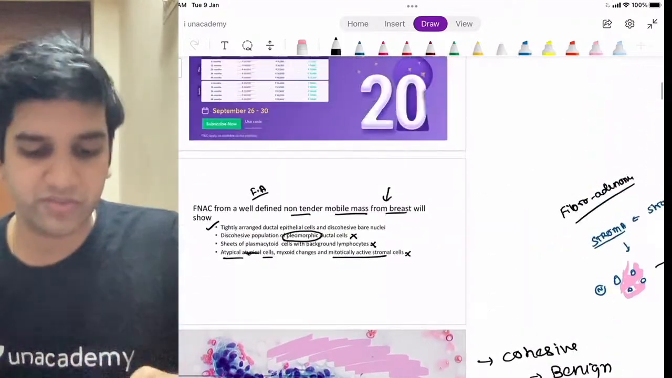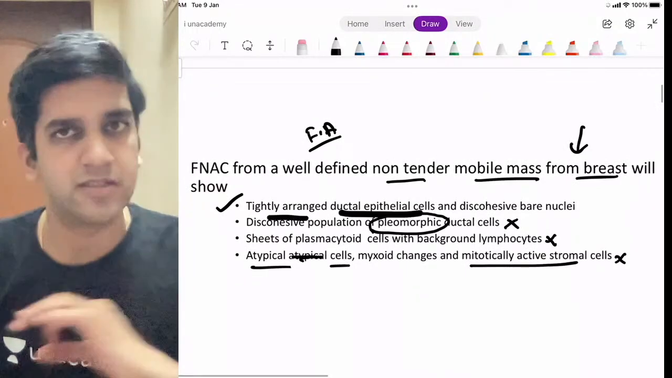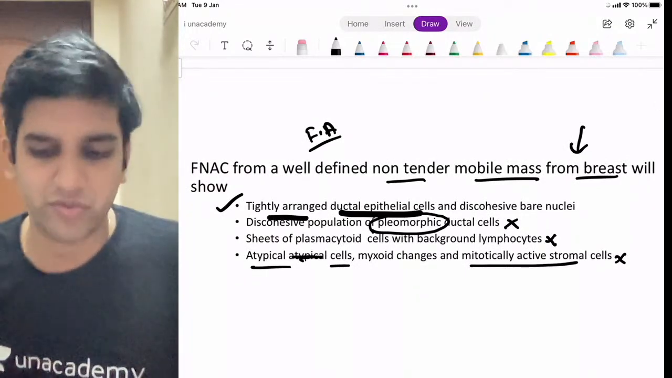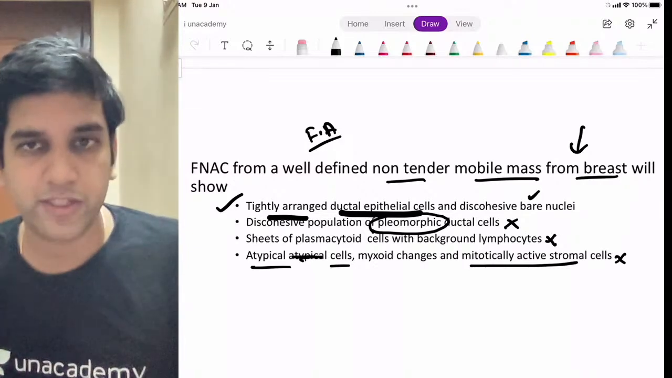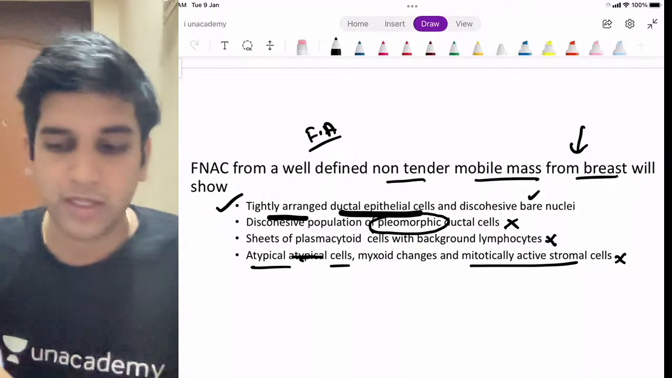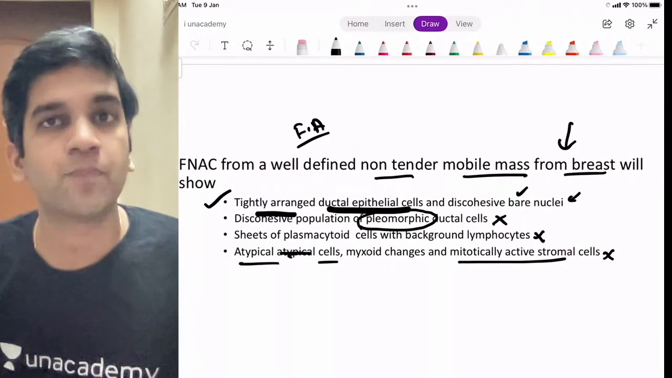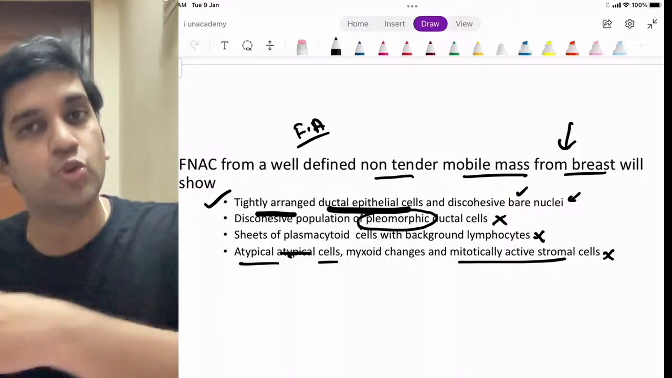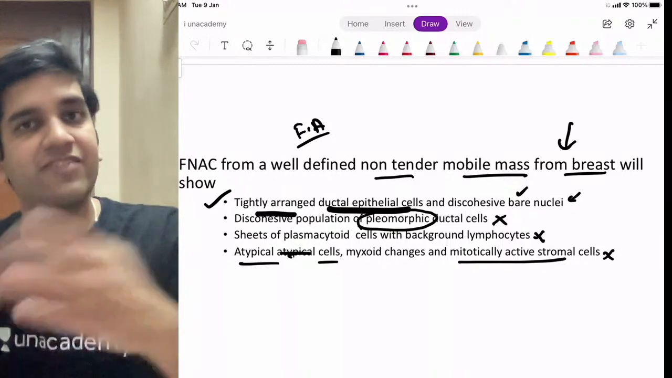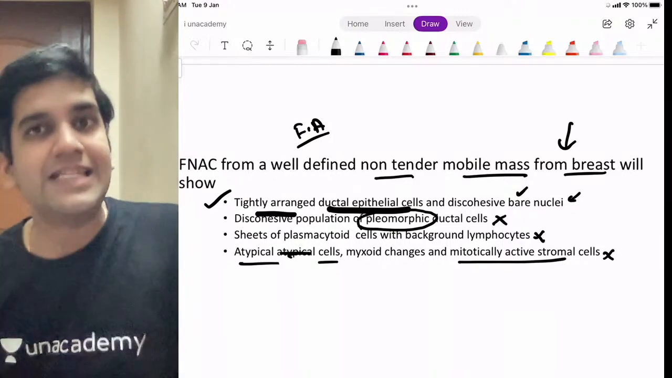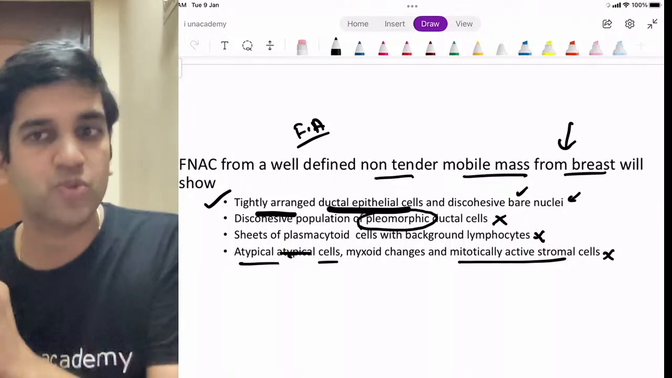Now we'll go and look at the first option. Tightly arranged ductal epithelial cells, which means cohesive, like the image we saw. And discohesive bare nuclei, which is nothing but your stroma. Don't get confused here, because I'm talking about the fibroadenoma. The stroma will be in the background because the stroma is being pulled up. I'm pulling the stroma with lots of force, so it will definitely disrupt. Epithelium easily comes out just like a cluster, right? So tightly arranged ductal epithelial cells is diagnostic of fibroadenoma.